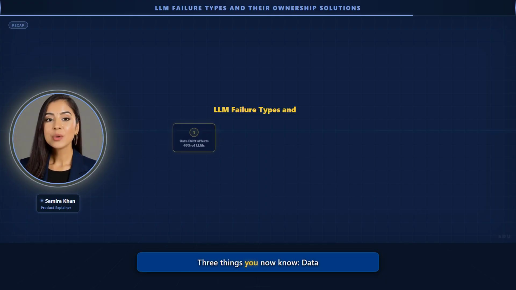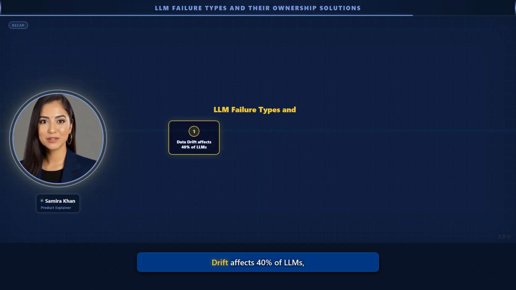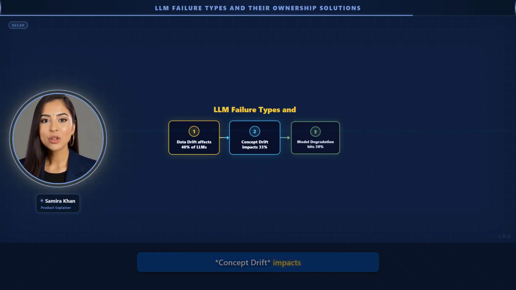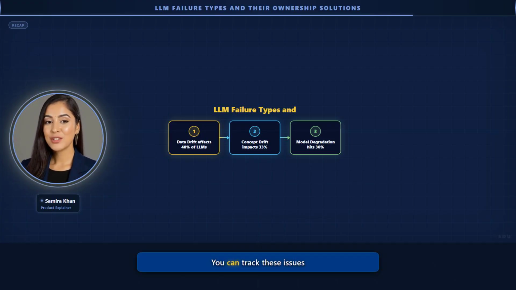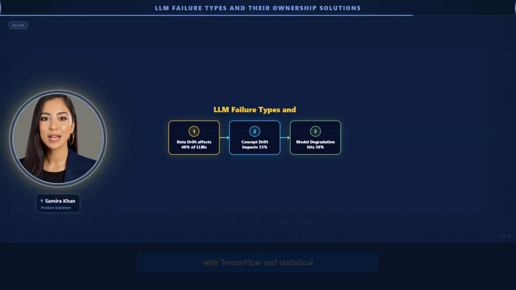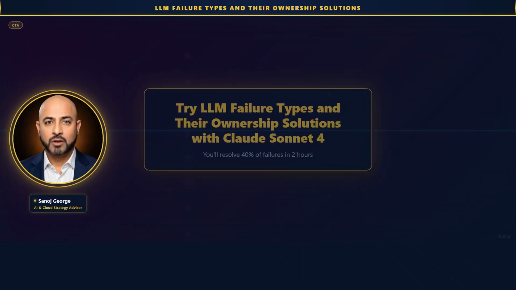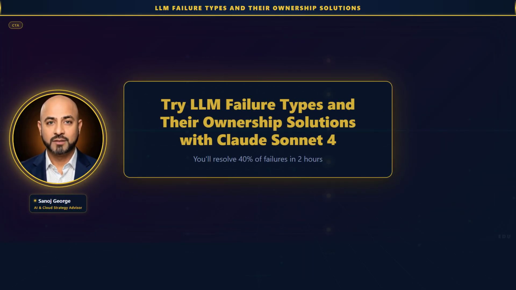3 things you now know: data drift affects 40% of LLMs, concept drift impacts 33%, and model degradation hits 30%. You can track these issues with TensorFlow and statistical methods like K-test. Apply online learning techniques for concept drift. You've learned about LLM failure types.